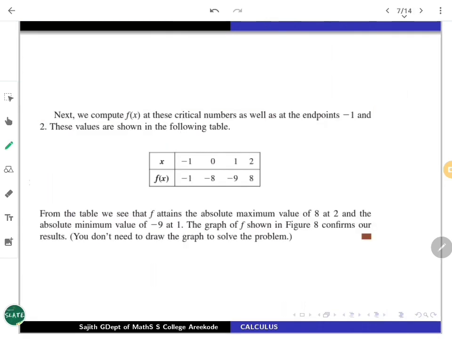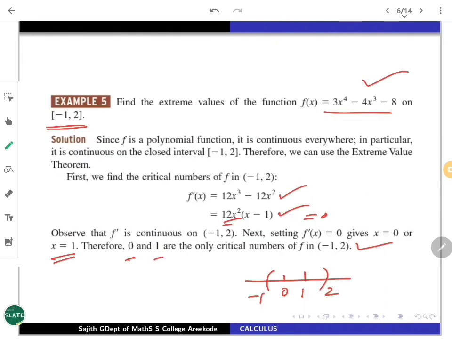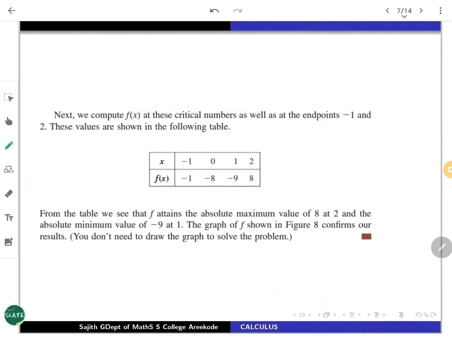Now what do you have to do? We don't know what happens at the endpoints also. So just list all these things. You look at 0, you look at 1, look at -1, look at 2, make all the evaluations and list them. That is enough. That is the third step. Corresponding to all these 4 values, 0 and 1 are the critical ones where f dash is 0. Just evaluate the f value at each of these points using the function rule.